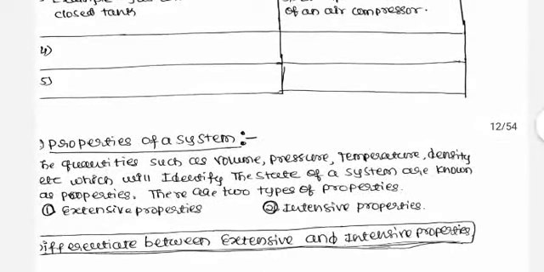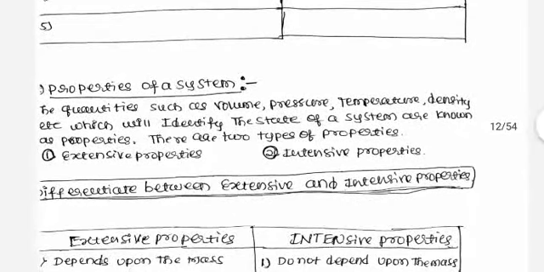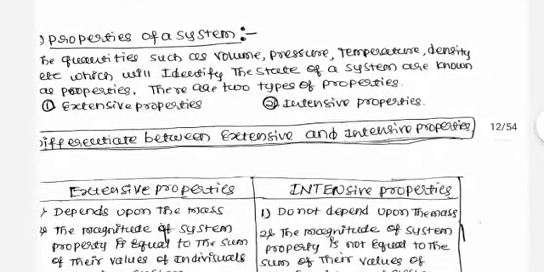Next we will discuss the properties of a system. Properties of a system are quantities like pressure, temperature, volume, density, etc., which describe the state of a system, that is, how the system is. For example, if you say a system has a temperature of 100 Kelvin, a pressure of 10 bar and a volume of 10 meter cube, then these quantities like volume, pressure, temperature and density describe the state of the system, and these are called the properties of a system.